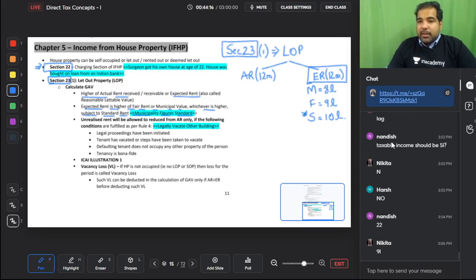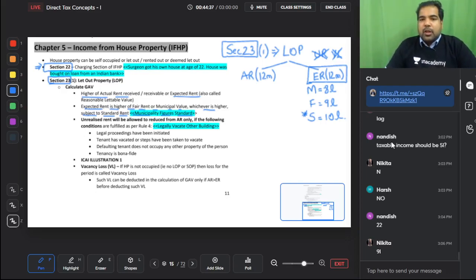Guys, expected rent, they don't care if you don't get some rent. Unrealized rent is like bad debts. They don't care about it. If your house is vacant, vacancy loss, they don't care about it. They don't care about anything. All they want is 8 or 9 lakh, whichever is higher, as income from house property.